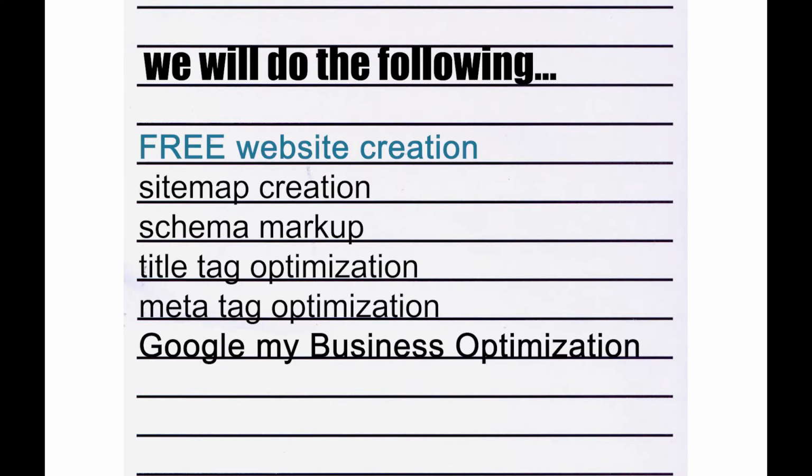In this example, free website creation is clearly highlighted and will be the most notable in the prospect's eyes. While Google My Business optimization will also be noticeable, it is not her selling point and thus does not need to be as distinct, just enough so that the prospect can take notice.